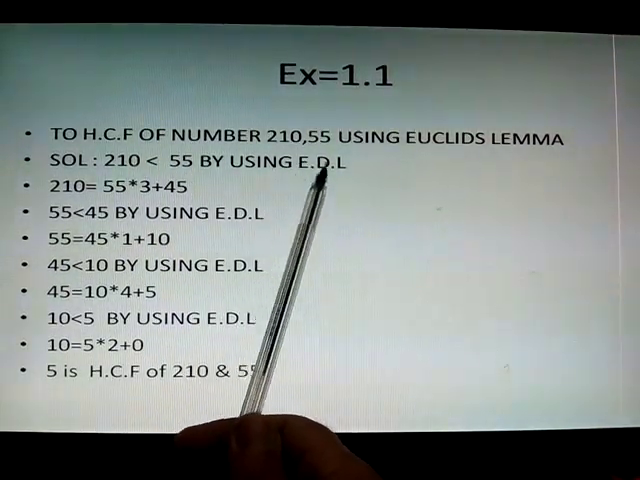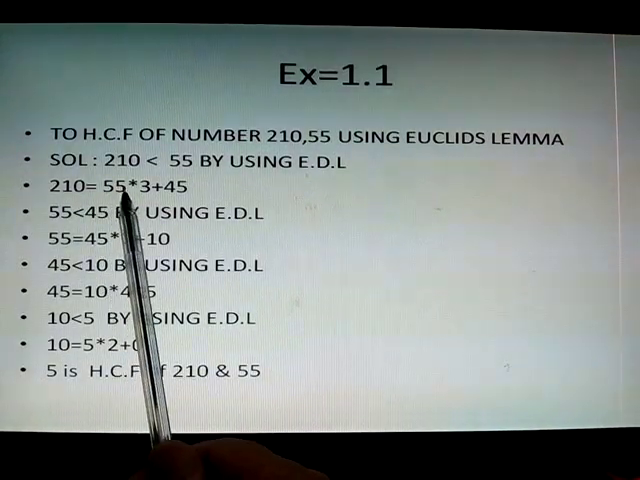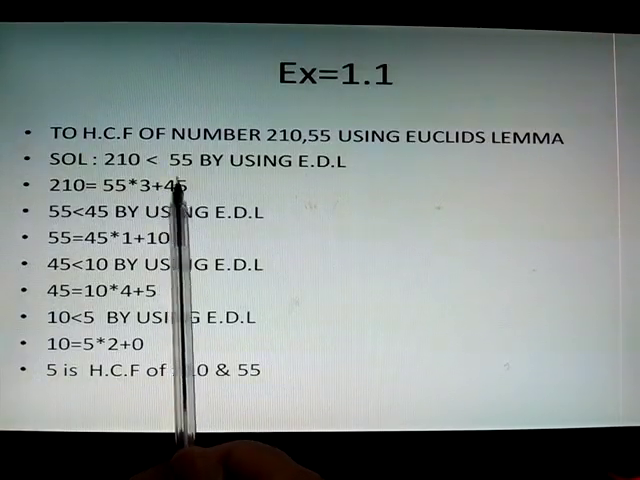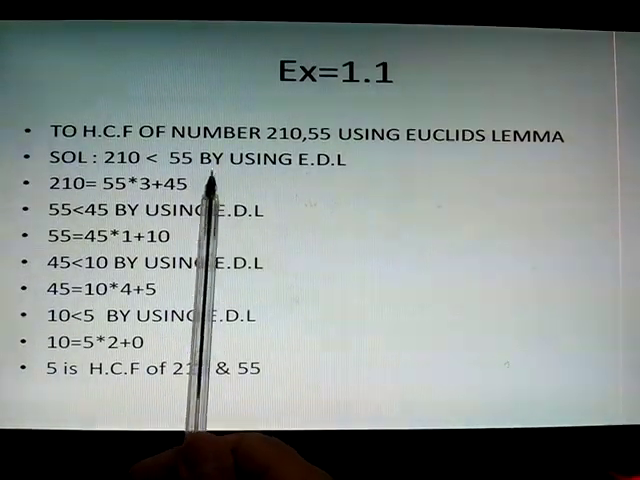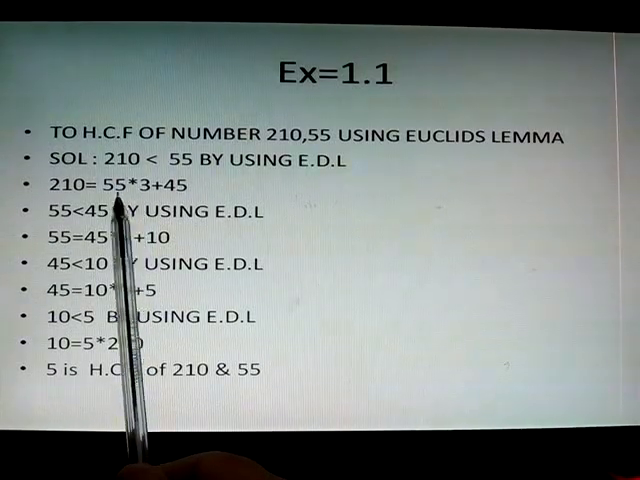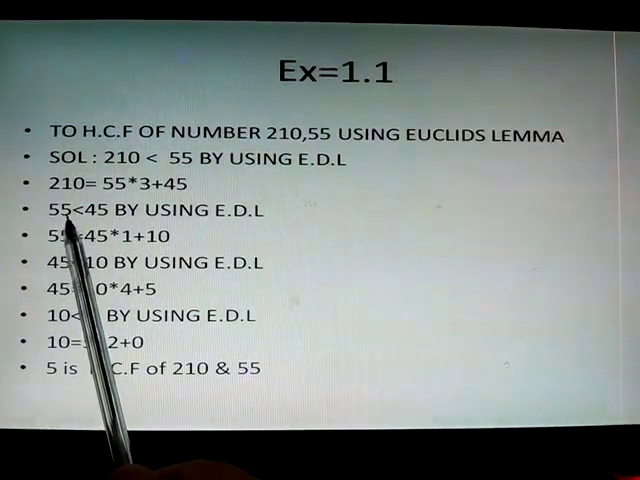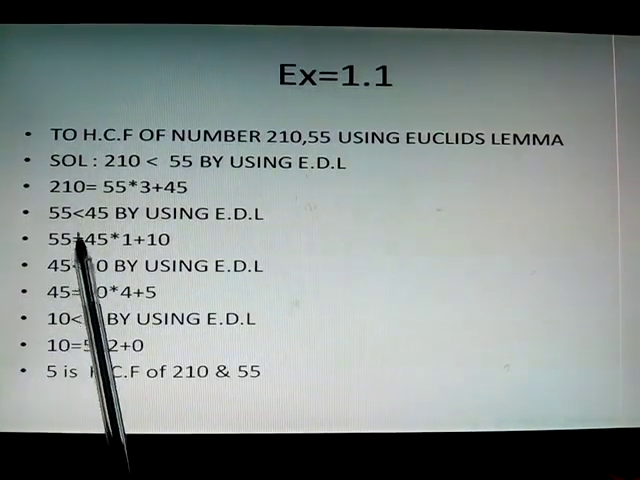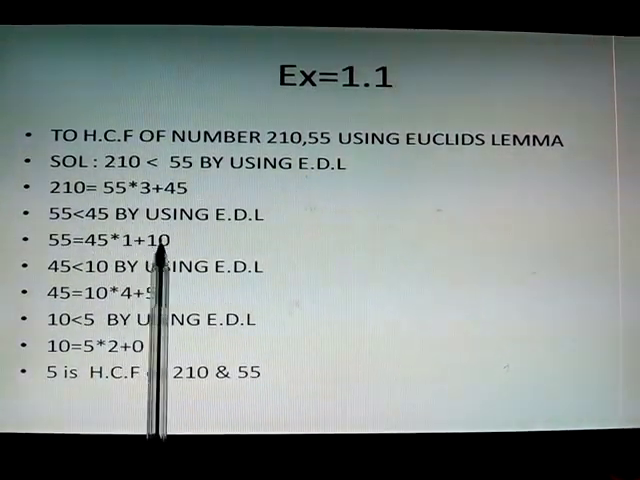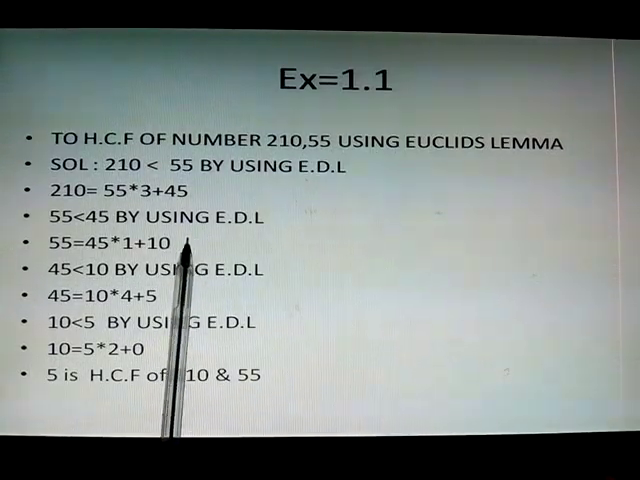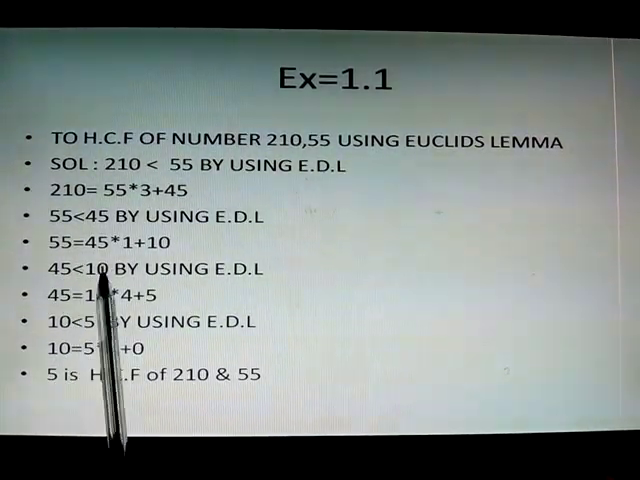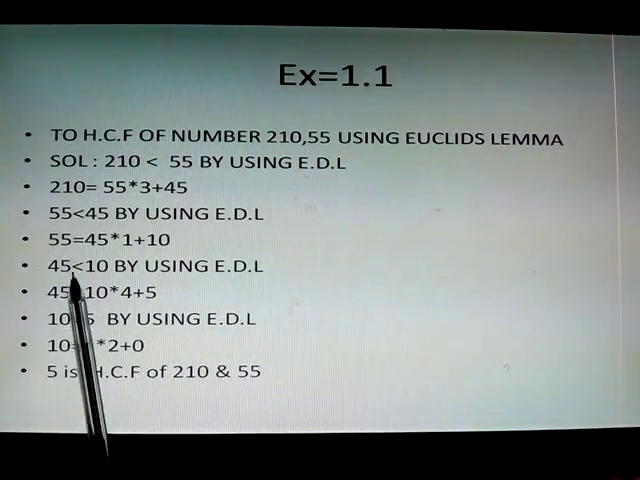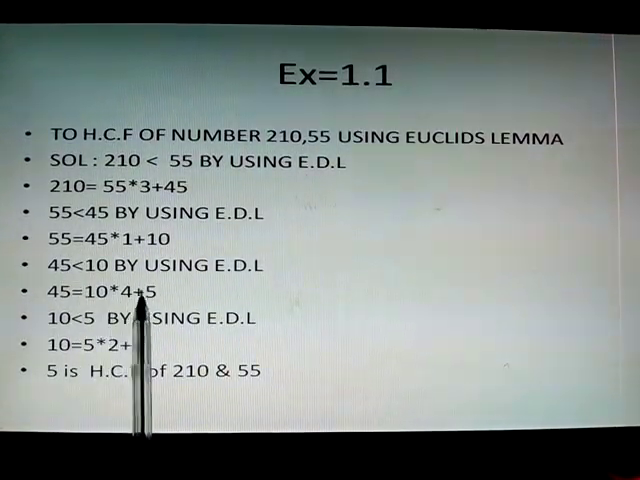So we apply the Euclid division lemma. 210 is written as 55 into 3 plus 45. Again the remainder 45 is not equal to 0. So what we can do, we again divide 55 by 45. So 55 is written as 45 into 1 plus 10. So now remainder is not equal to 0. So again 45 is divided by 10 using Euclid division lemma. So 45 is equal to 10 into 4 plus 5.